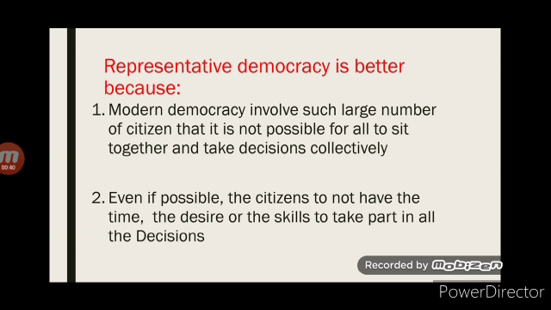That is why representative democracy is a better form. Here we elect our representatives and those chosen representatives take all the decisions on behalf of the common people.